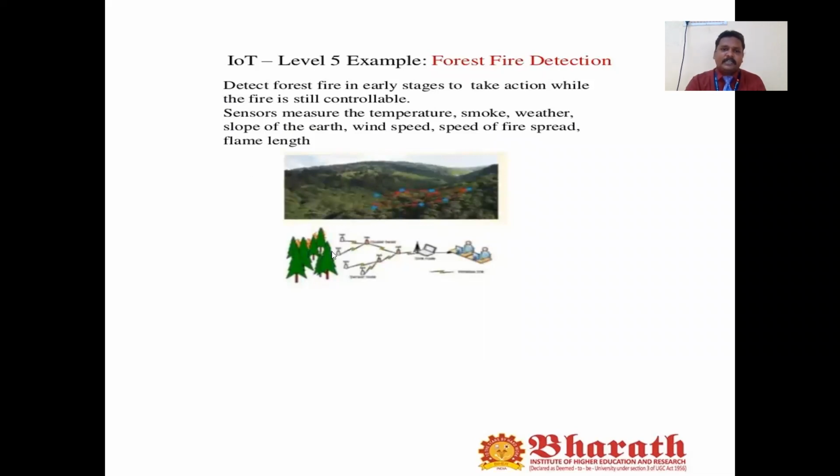Let's say, for example, this is a tree. Each tree will act as one node, which means multiple nodes will be connected in IoT level 5. These multiple nodes will be connected through our connectivity. You can use any kind of connectivity, such as satellite connectivity or mobile connectivity, and it will be connected to our user interface, the end users. This is what we call IoT level 5. IoT level 5 is also suitable for multiple nodes.